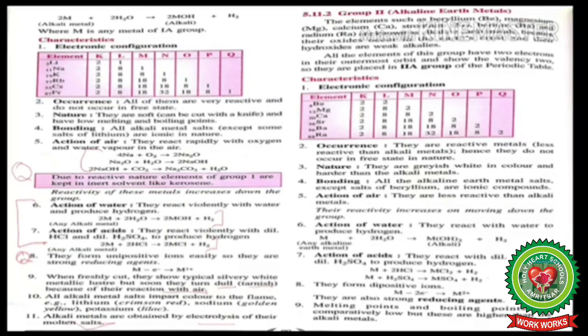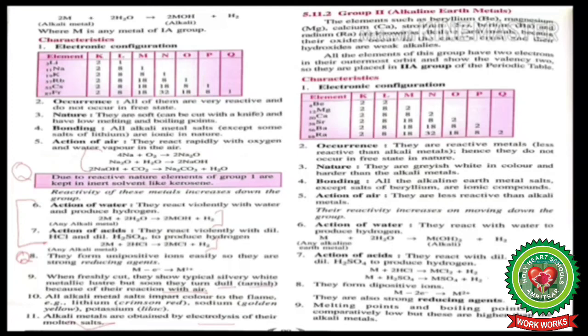Next is group 2, alkaline earth metals. The elements such as beryllium, magnesium, calcium, strontium, barium and radium are known as alkaline earth metals because their oxides occur in the earth's crust and their hydroxides are weak alkalis.